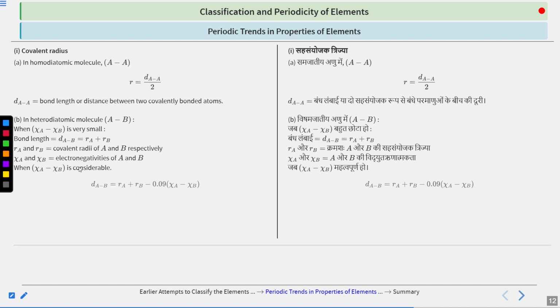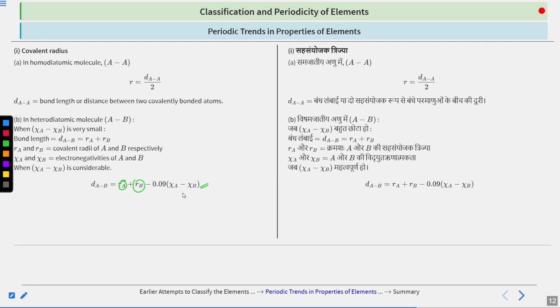So what will happen when chi A minus chi B is considerable, not small? Then in that case, D_AB is not simply R_A plus R_B. This is very, very important. Initially we have seen that for the normal case where chi A minus chi B is very small, we have simply added the 2 radii, R_A and R_B, and calculated D_AB. But in case chi A minus chi B is considerably large, then the distance between these two is not simply R_A plus R_B, because there is a case of overlap and much more phenomena going on underneath. So we have R_A plus R_B minus 0.09 multiplied by chi A minus chi B.